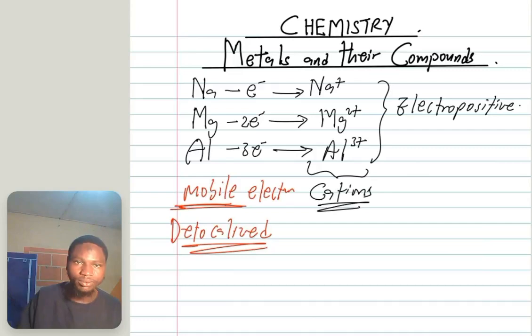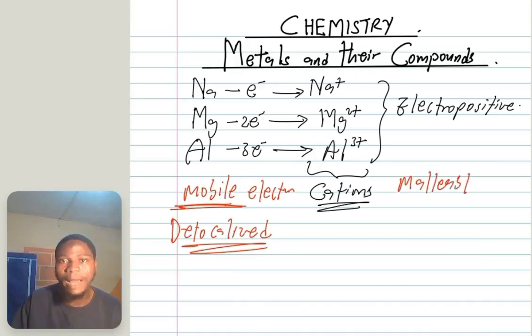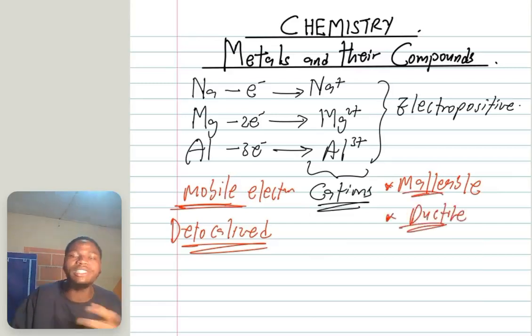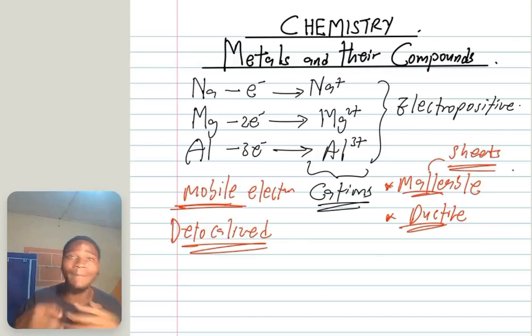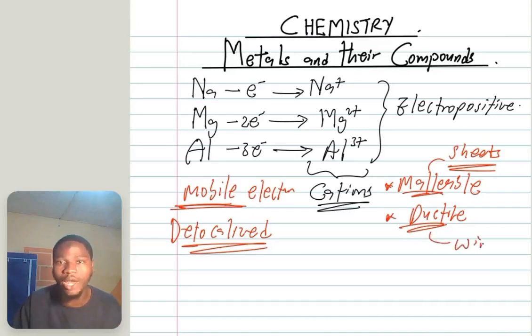Good. Also, if you look at metals, they are malleable. They are also ductile. Malleability means that they can be hammered into sheets. That's the meaning of malleable. And the meaning of ductile is that they can be drawn into wire. Are we together? They can be drawn into wire.